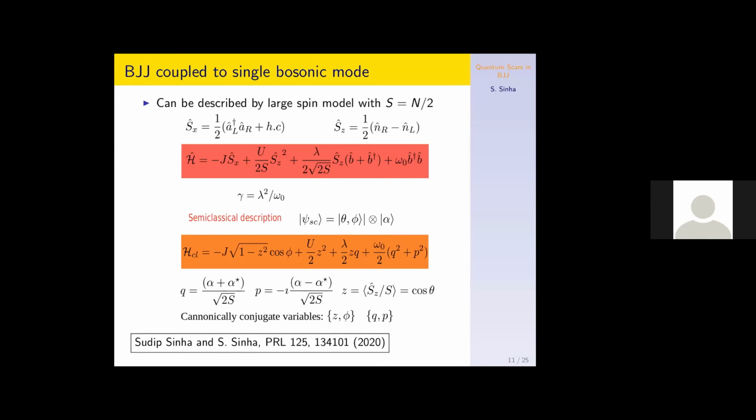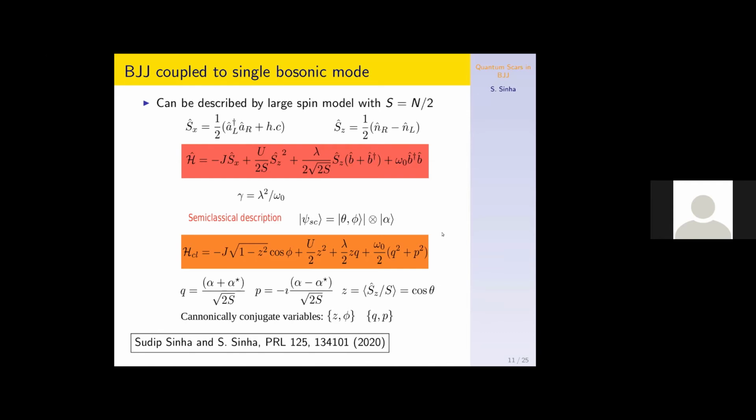Within that prescription, one can obtain the classical version of this Hamiltonian, where P and Q are basically the bosonic mode, written as a classical harmonic oscillator with coordinate Q and momentum P, and the equation of motion, etc. This can be analyzed. This work is done with my student Sudeep Sinha.